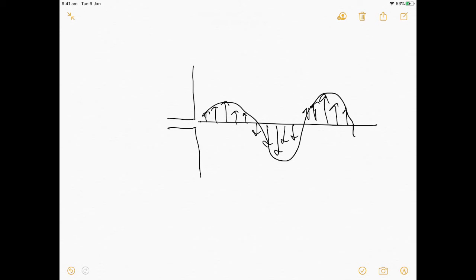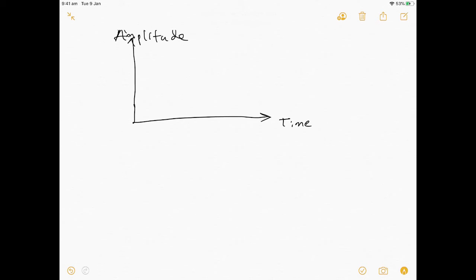It's actually a sine wave. The time domain concept is the variation of amplitude of a signal with time, or the system evaluated according to its state with time. This is amplitude, and this is time, and we can draw the sine wave according to the time domain concept like this.